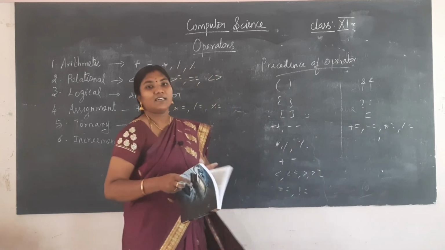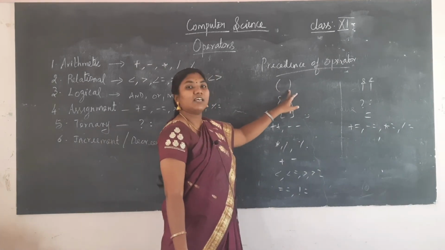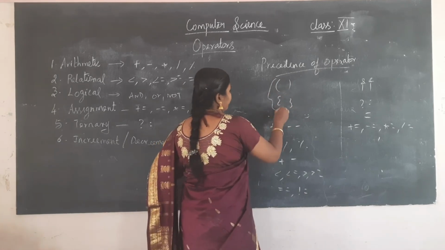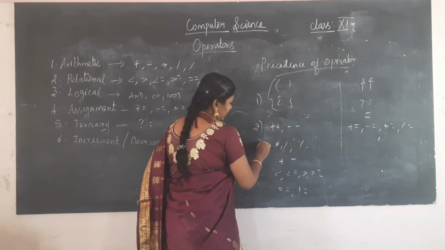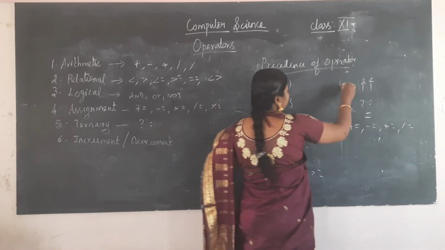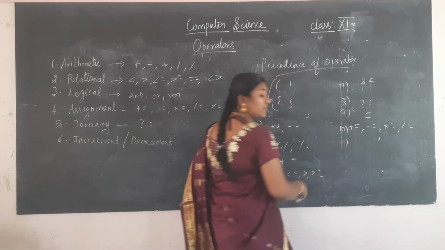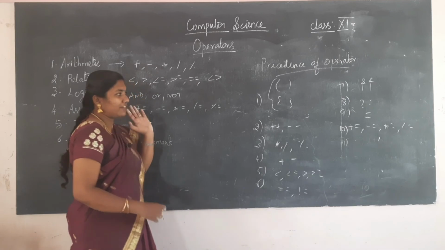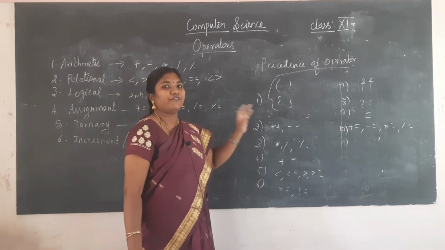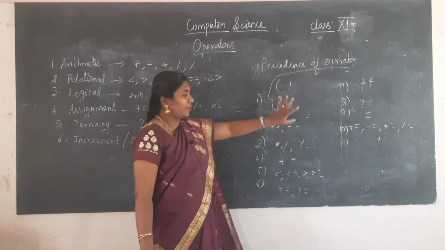So this one is the precedence of the operator. Okay, so first you will be having the open bracket, and this one is the first one, and second, third, fourth, fifth, sixth, 7, 8, 9, 10, and then 11. Okay, so if in your statement you are having all these operators, how will it perform, which operator will be taken first. So we will come across it when you are coming into the programming concept.